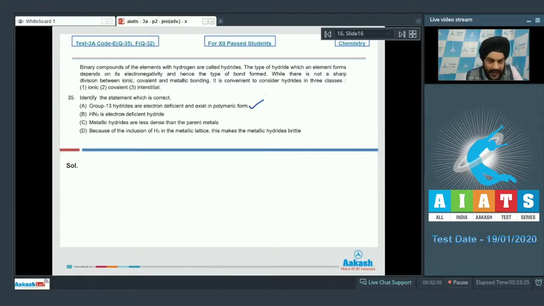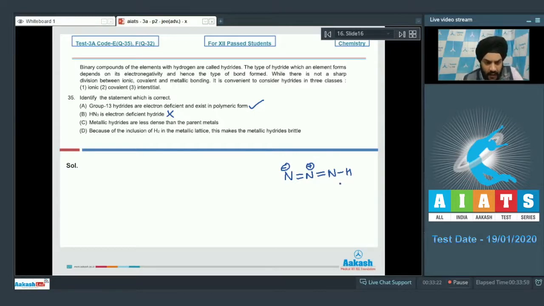If you talk about option B now, HN3 is an electron deficient hydride. So this is not a correct statement, students. In HN3, which is hydrazoic acid, all the elements have their complete octet or duplet. We can just draw the structure of N3H. So this is the structure of N3H, students. We can see that all of these atoms present in this compound have their complete octet or duplet of electrons, so it is not electron deficient.